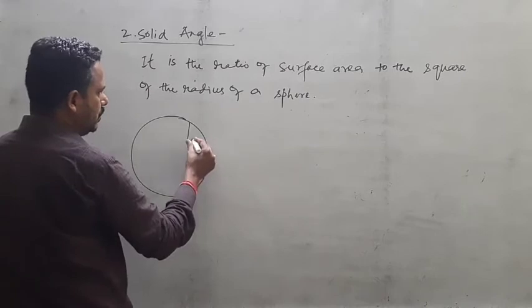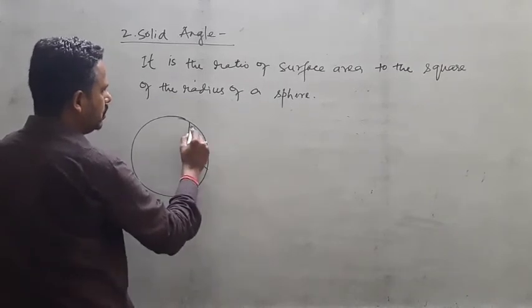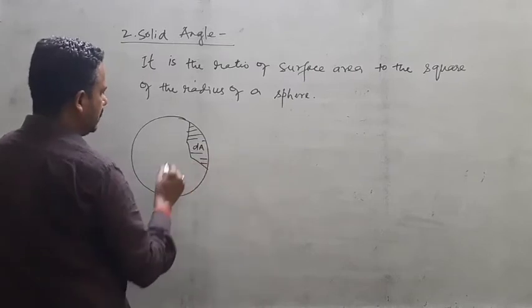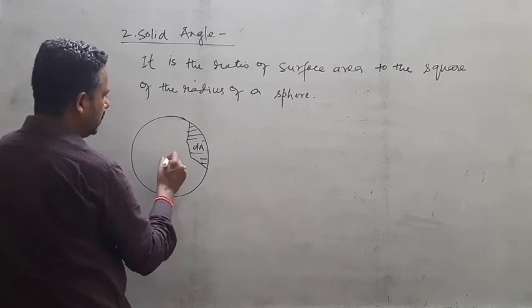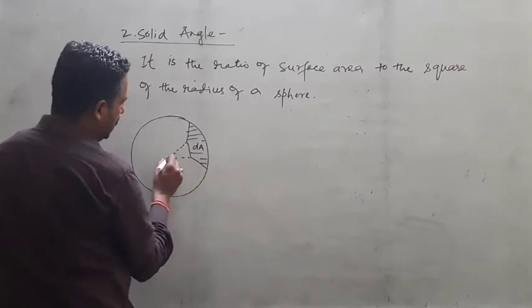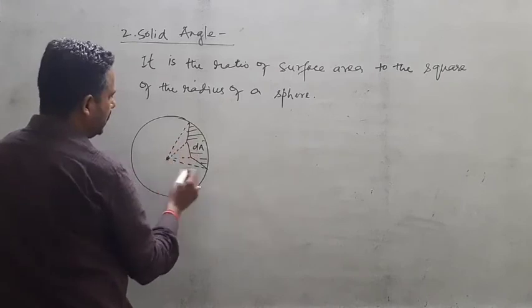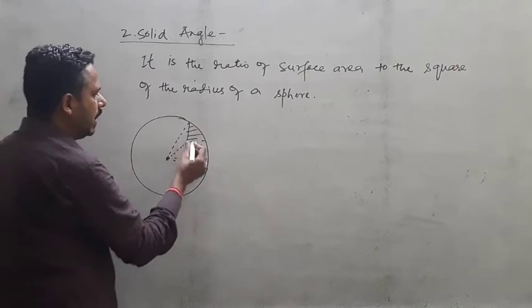So suppose this mark has a small surface area, this one is dA. We have marked it. Anywhere inside the middle there will be a center, and I just want to connect all its corners of this bite to its center.